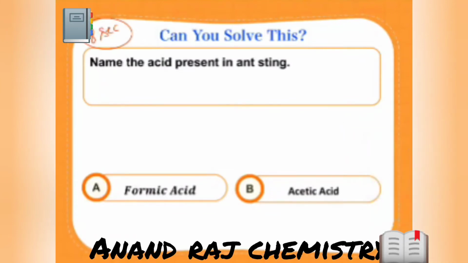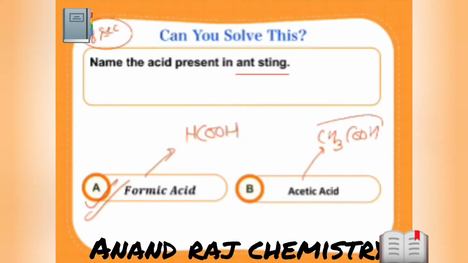Okay. The correct answer is A. Formic acid. Ant sting contains formic acid. And the formula for formic acid is HCOOH. And acetic acid is CH3COOH. Okay. And CH3COOH is present in vinegar.